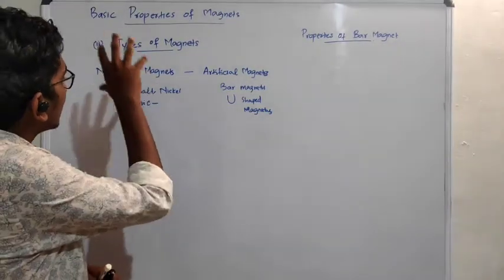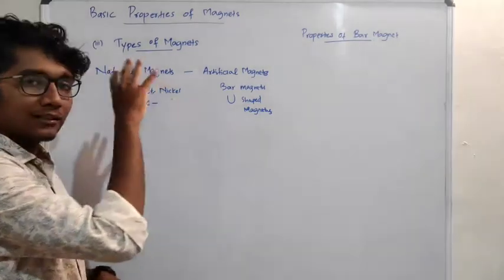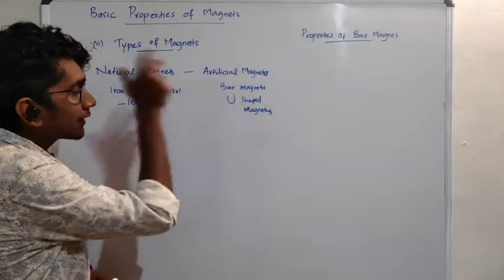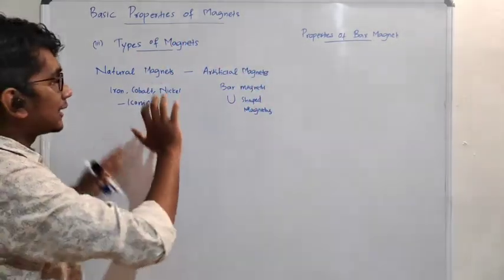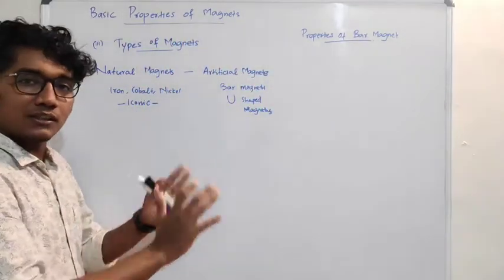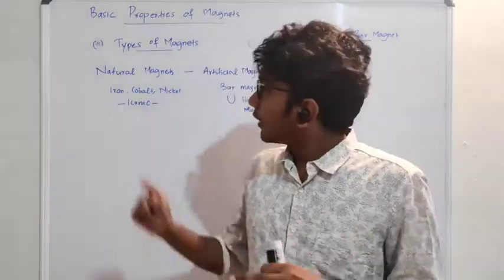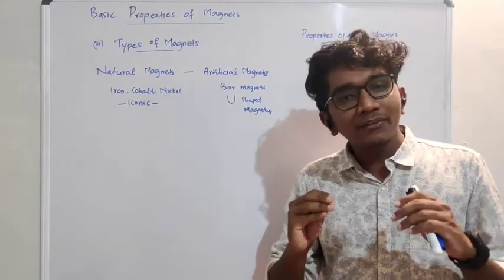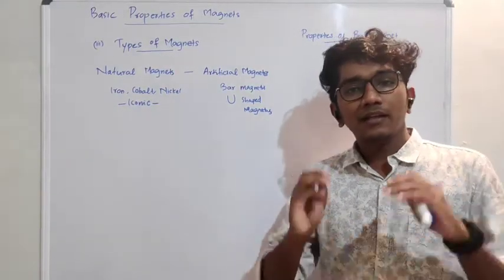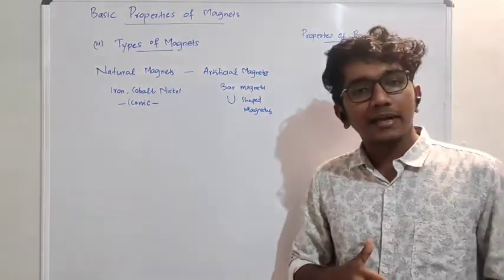And what are the disadvantages of natural magnets? That is why we had to make artificial magnets. That is why there is a need for artificial magnets. If natural magnets are very strong, then why do we need artificial magnets? Yeah, so that is because natural magnets are very weak. They are considerably weak. So that is why we need artificial magnets.